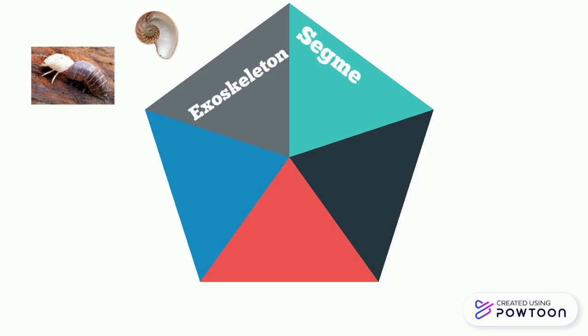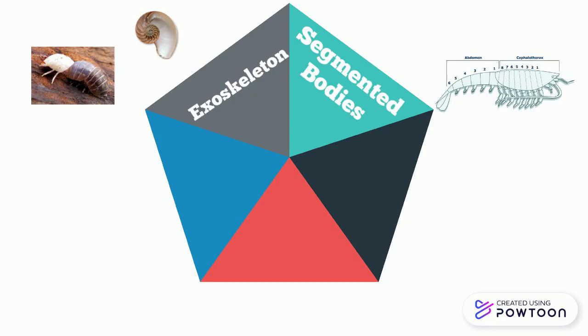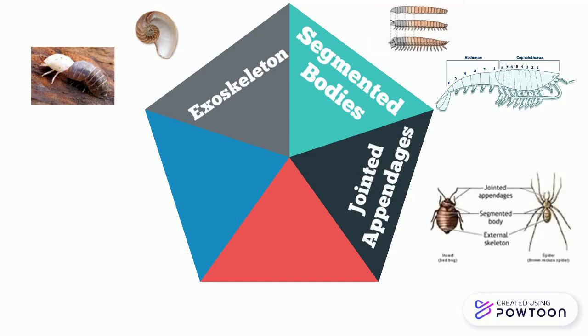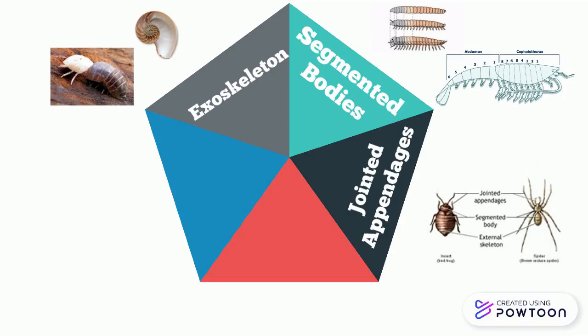For segmented bodies, arthropods have bodies that are internally and externally segmented. The number of segments depends on the individual species. For jointed appendages, all arthropods have jointed limbs attached to their hard exoskeletons that allow for flexibility and movement. Their joints generally bend in only one direction, but allow for sufficient predatory and defensive action.